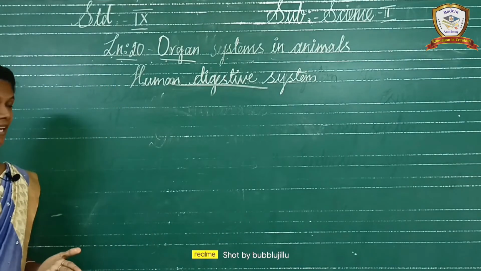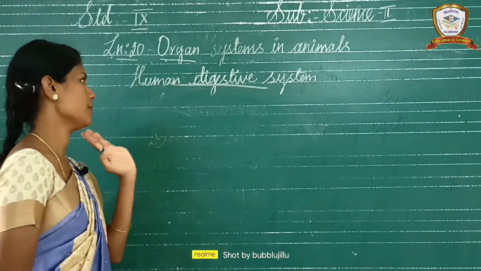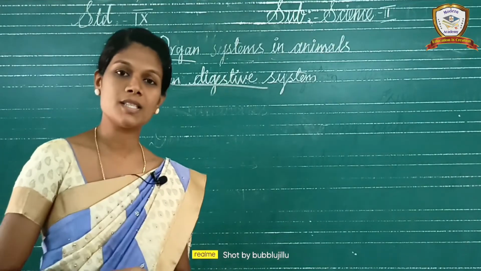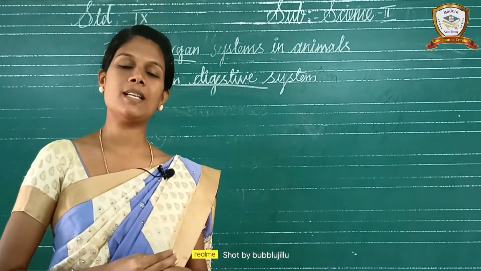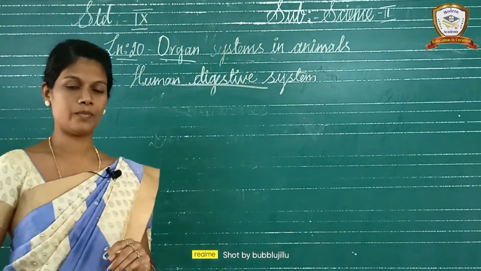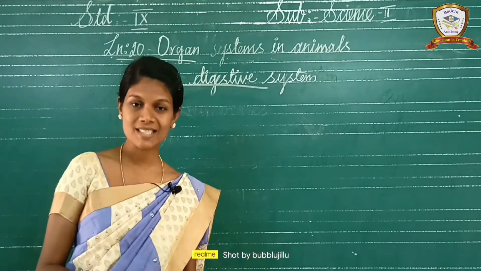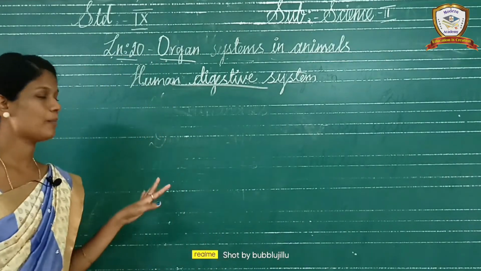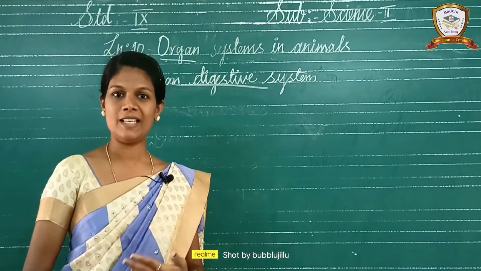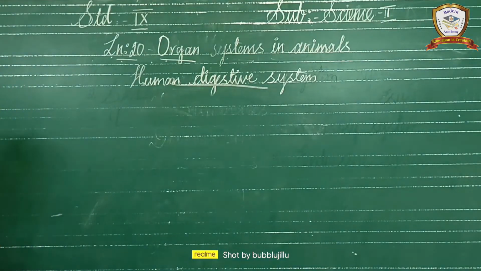So, welcome to the science class. Which lesson is going on? Organ systems in animals. In organ systems in animals, which organ system is being discussed now? The human digestive system. For the past 4 or 5 days, 5 classes, we have been discussing the same organ system. Okay, so today is the end of the session for the digestive system.